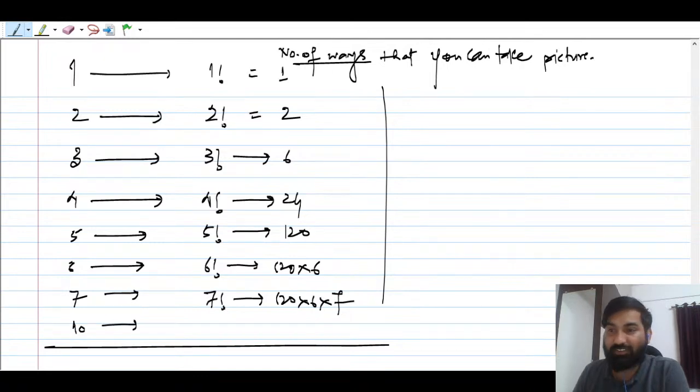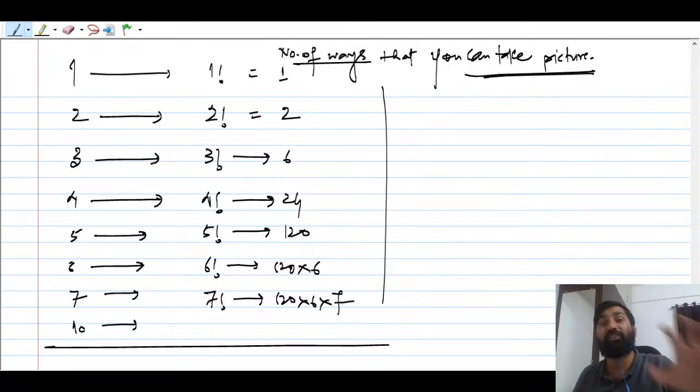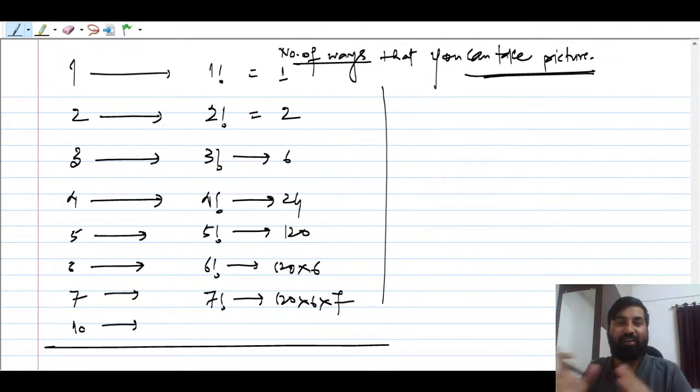So this is the first example that I have given for counting. I think you will never forget it in your entire life. Next, it is next to impossible making such kind of arrangement. 10 people, how many ways can you take pictures? Swapping will take the entire day. Fine.